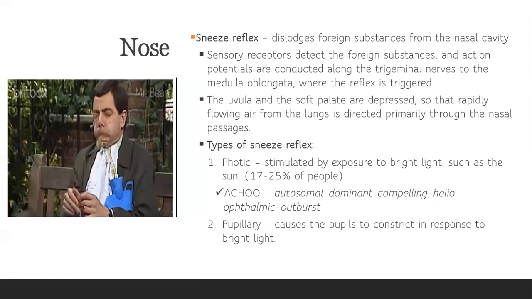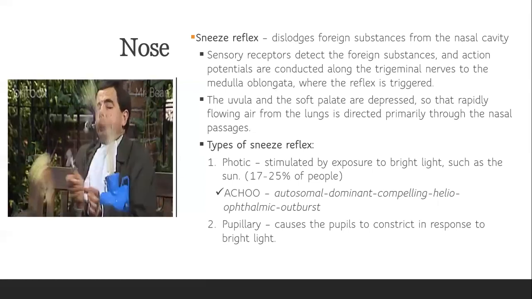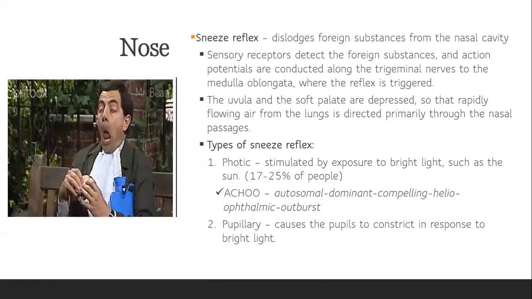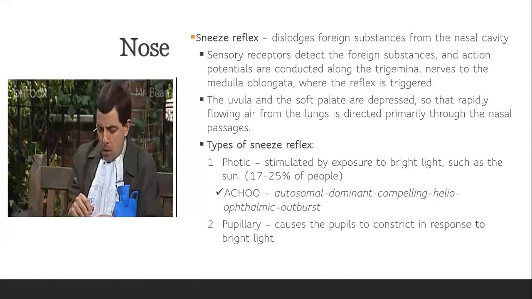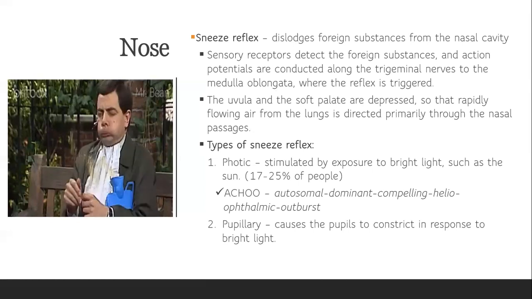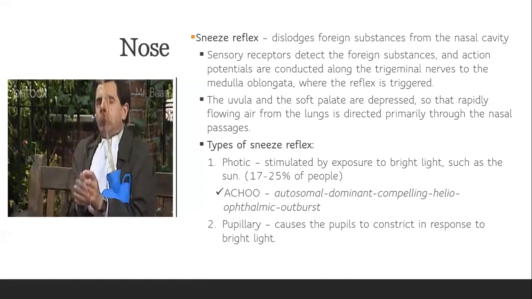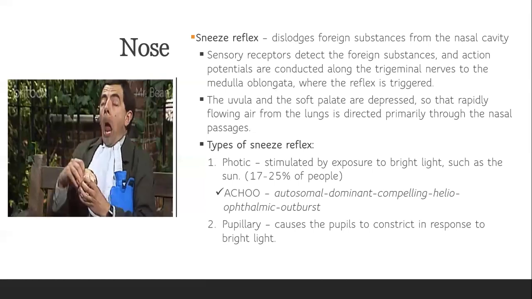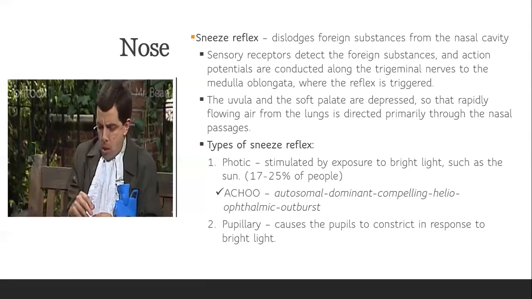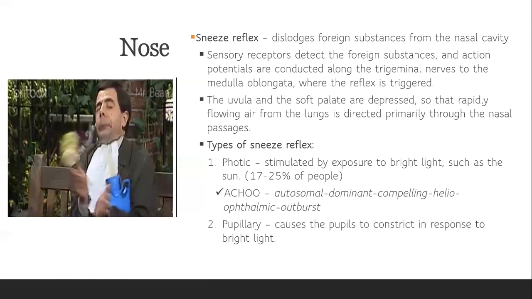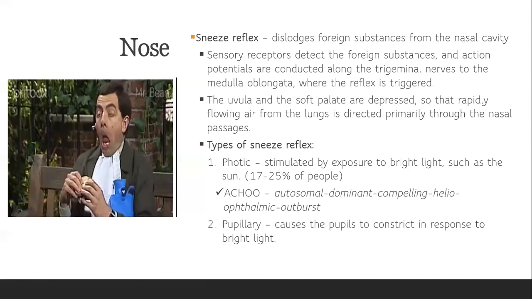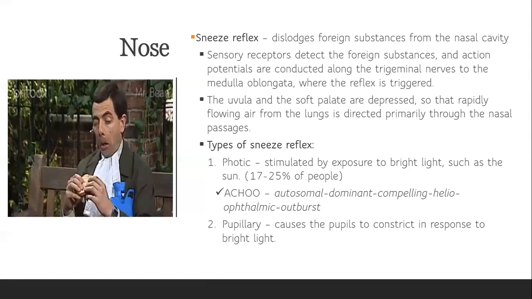There are two types of sneeze reflex, the photic and the pupillary. The photic sneeze reflex is stimulated by exposure to bright light such as the sun, and it happens to 17 to 25% of people. It has an acronym, ACHOO, which is autosomal dominant compelling helio-ophthalmic outburst. Then the next one is the pupillary, which causes the pupils to constrict in response to bright light.